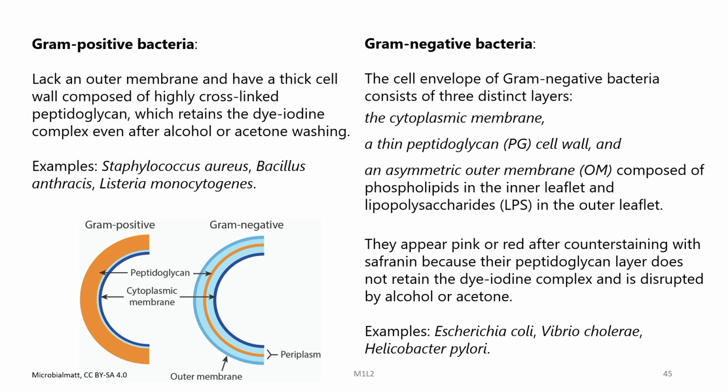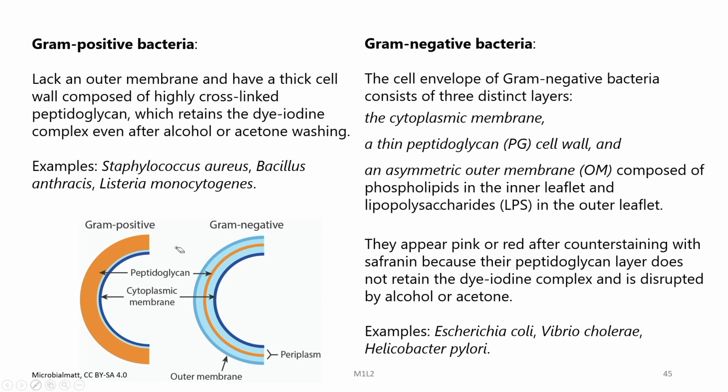If you look into this diagram once more, you can see it lacks an outer membrane and has a thick cell wall composed of highly cross linked peptidoglycan, which retains the crystal violet iodine complex even after alcohol or acetone washing. Examples of Gram positive bacteria are Staphylococcus aureus, Bacillus anthracis, Listeria monocytogenes.